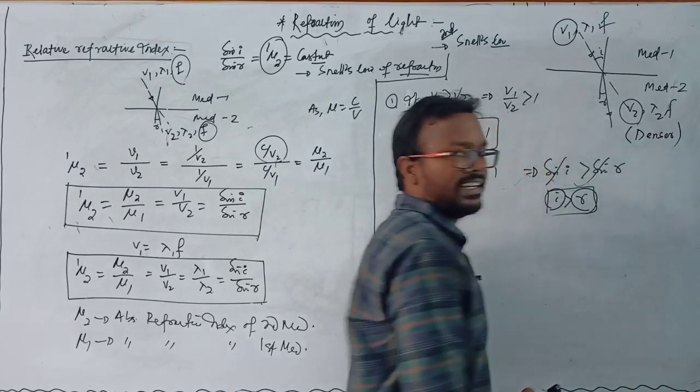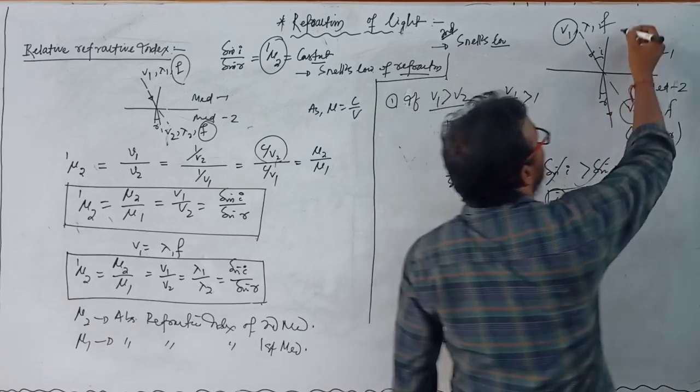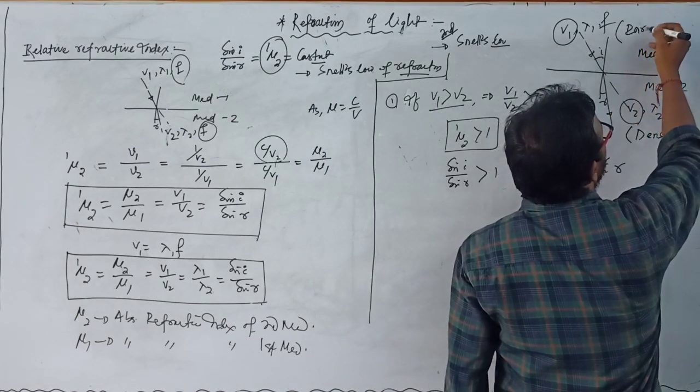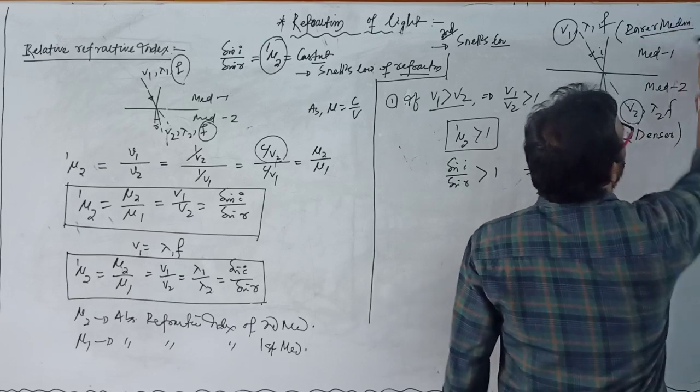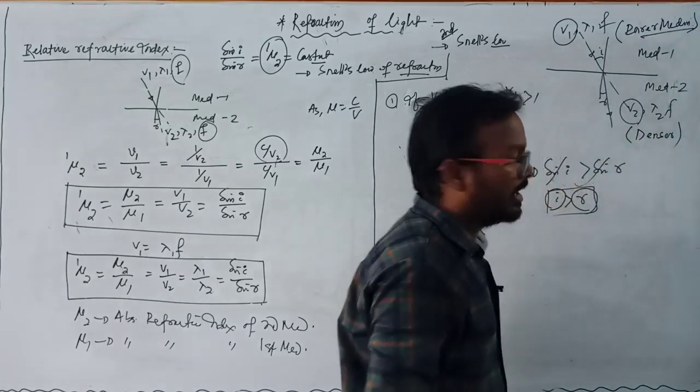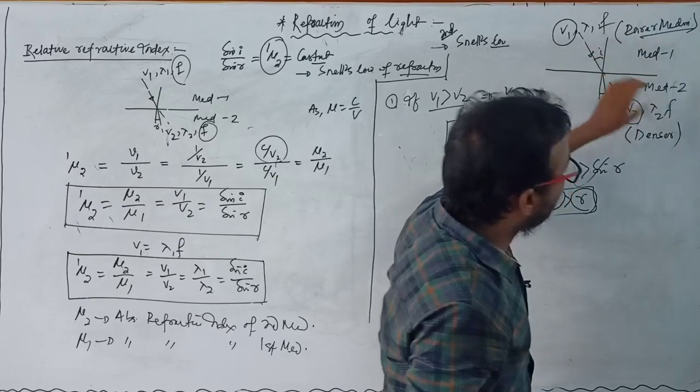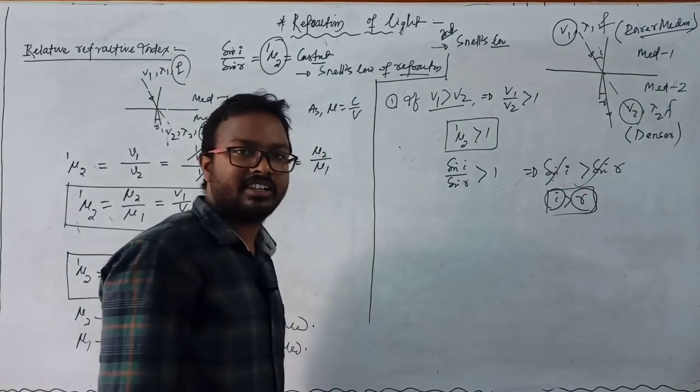It is known as denser medium, and this medium is known as rarer medium. Clear? This is rarer medium, and this medium is known as denser medium.